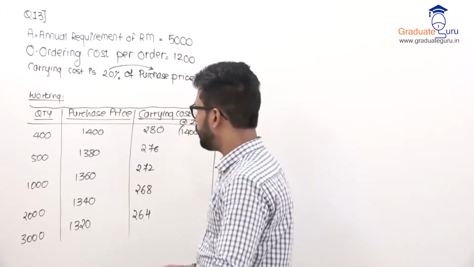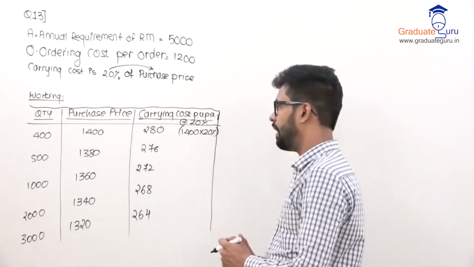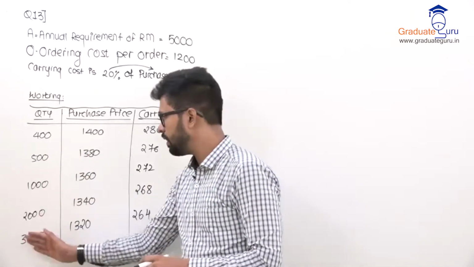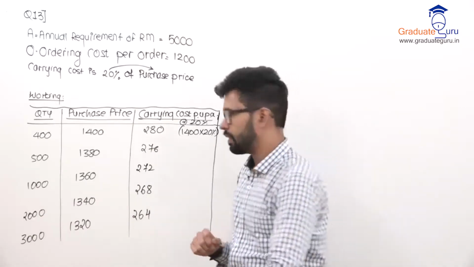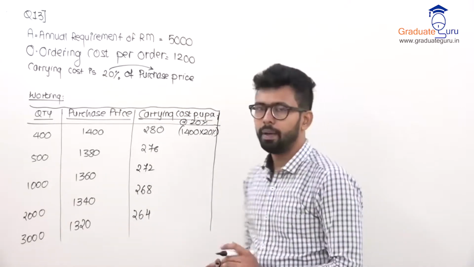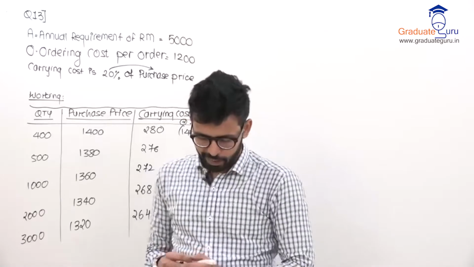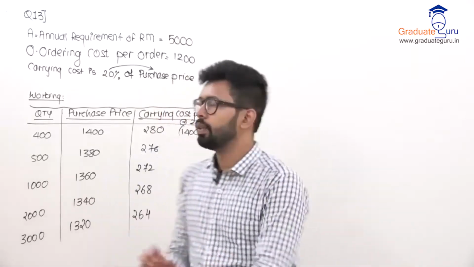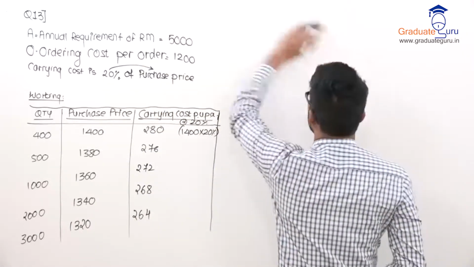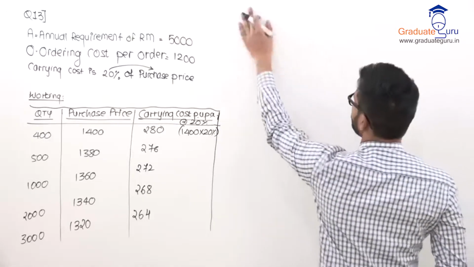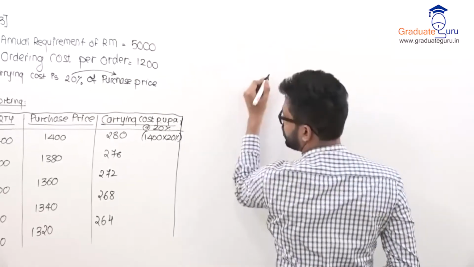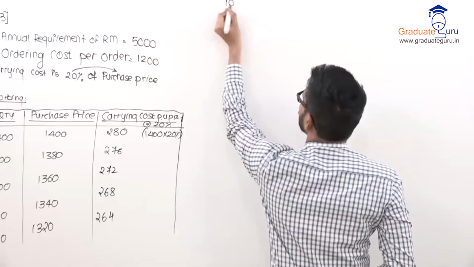Okay. So now I have my quantity, purchase price and carrying cost. This time quantity was different, so purchase price and cost were also different. Now what do I have to make? My statement of evaluation, or you can say statement showing total annual cost. So okay, we will prepare that table. You just see the solution and then solve this in your book.